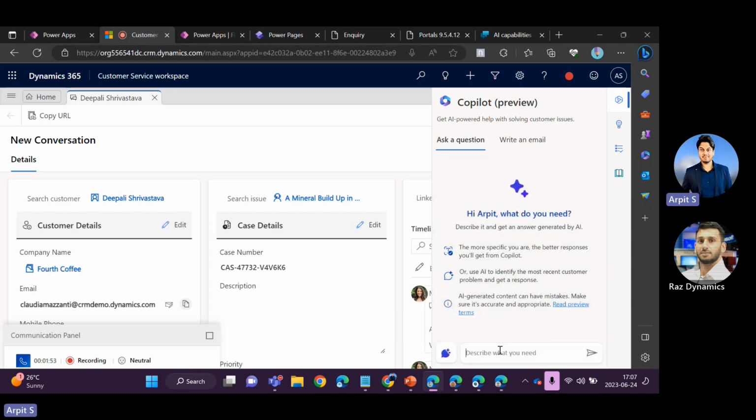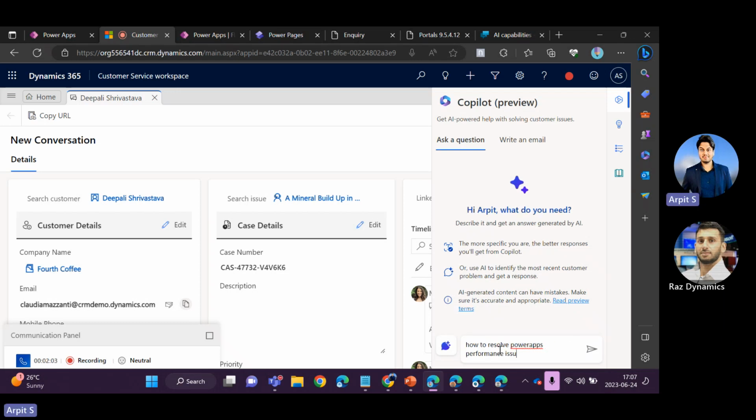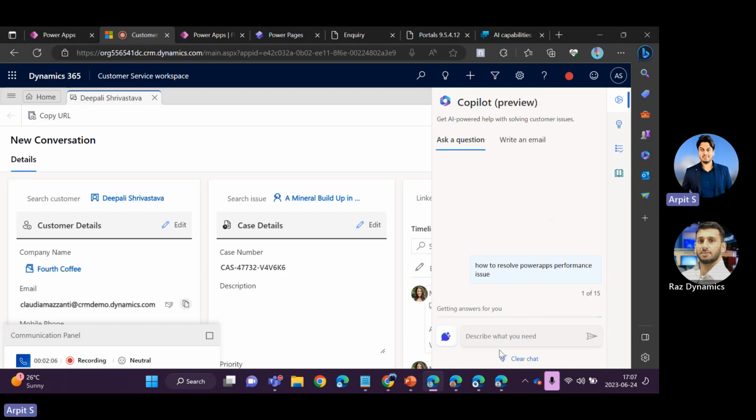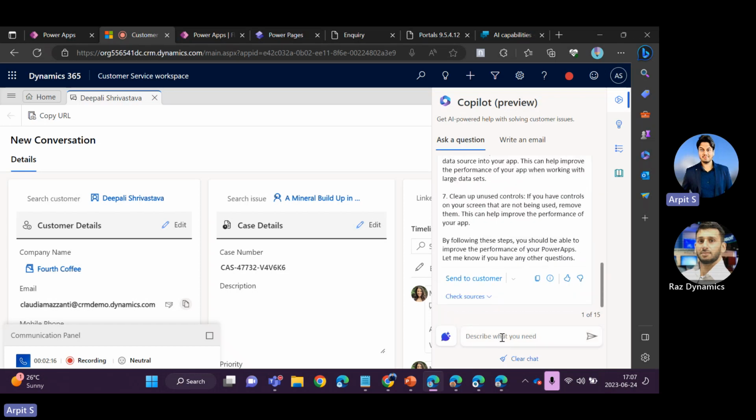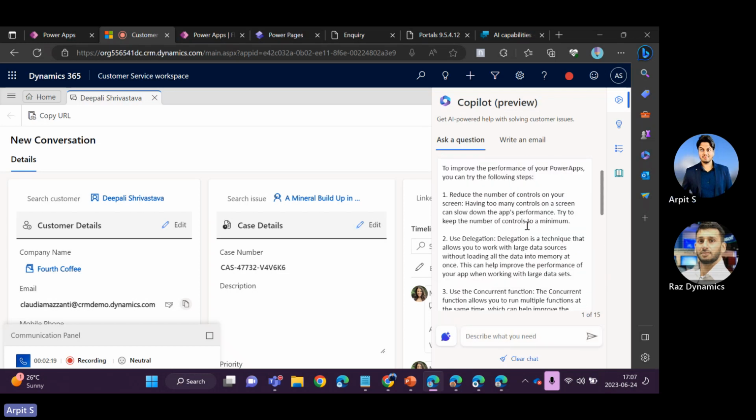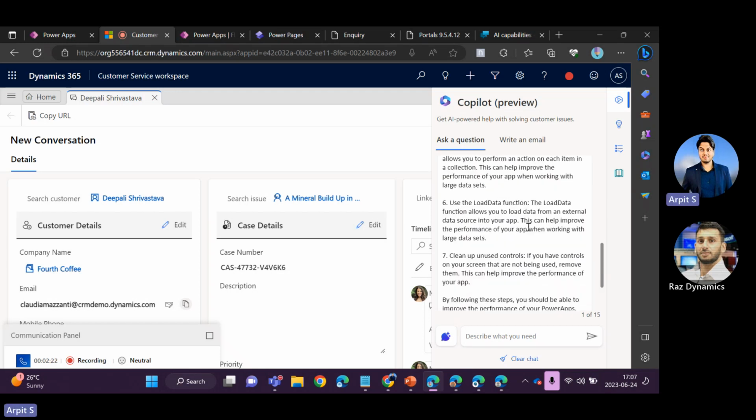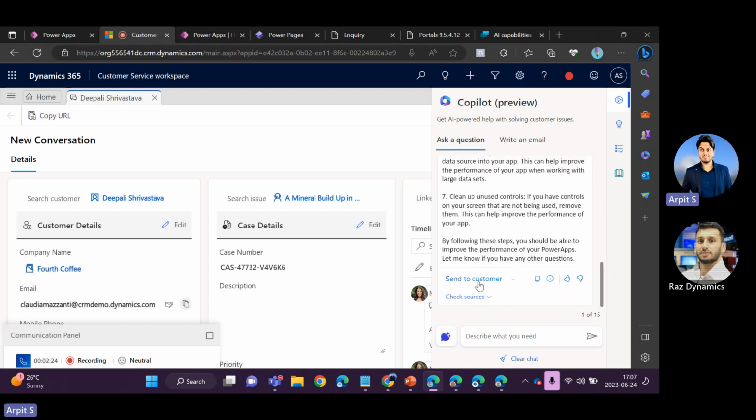Or probably I can directly type it here. Okay, so how to resolve Power Apps performance issue like this. So this is the option that you can get the contextual information based on the conversation I'm having with the customer. It will go in the background and you can see it brings all the information related to that. And I have directly an option called send to customer. So when I click here, it will automatically copy and paste it in the panel here.